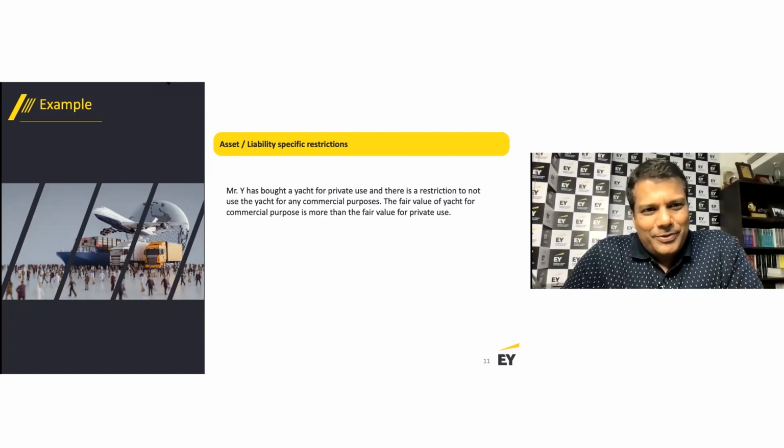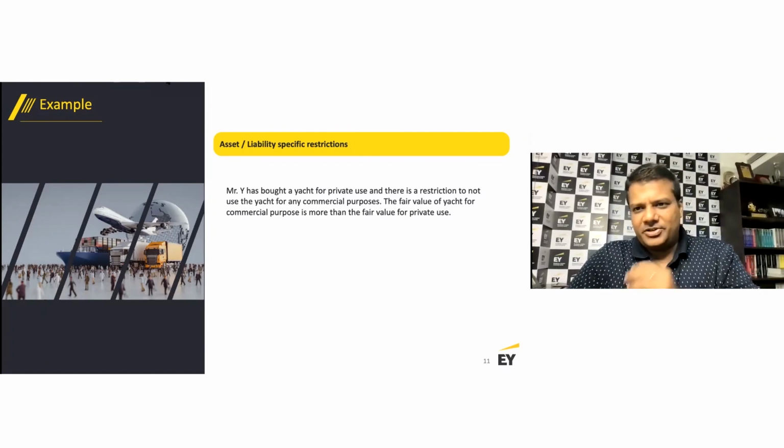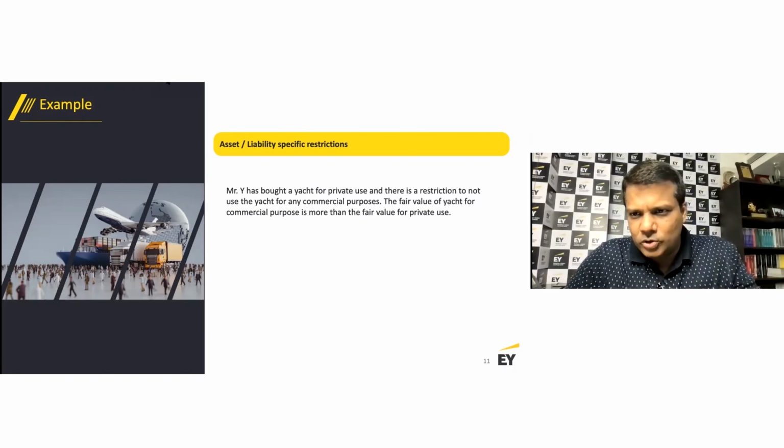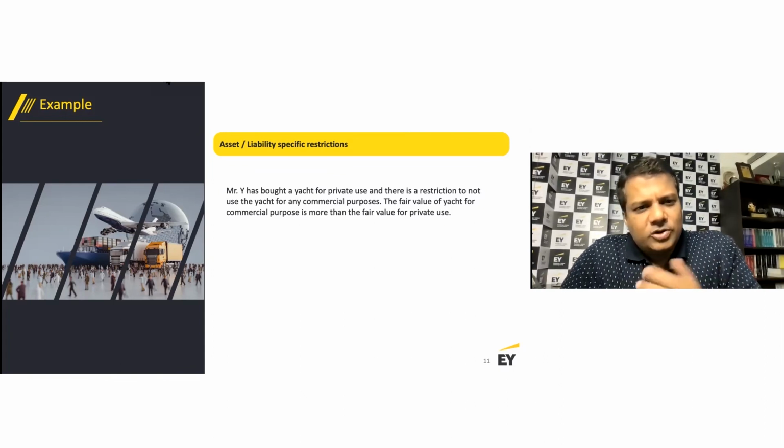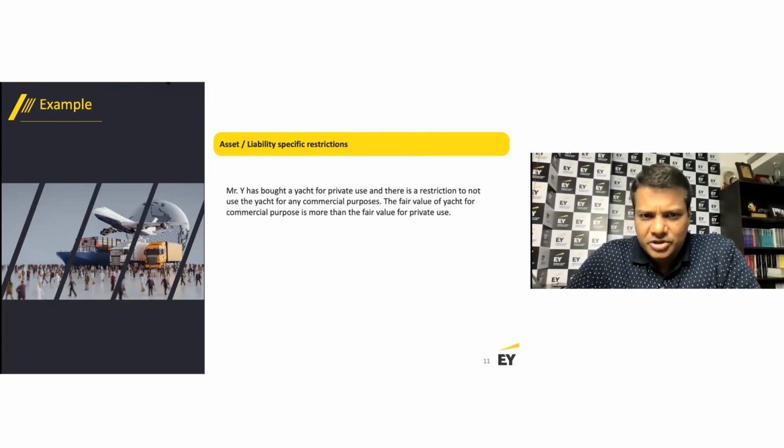So now we're going to do this example where we have an asset or liability specific restriction. The last two examples which we saw had an entity specific restriction, but no asset or liability specific restriction. So here the example is Mr. Y has bought a yacht for private use, and there is a restriction to not use the yacht for any commercial purpose.